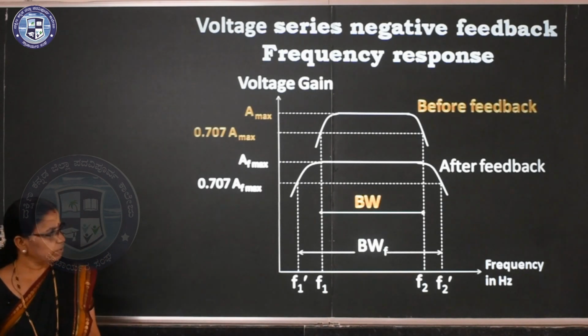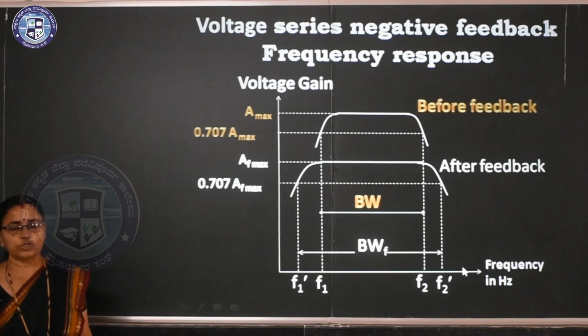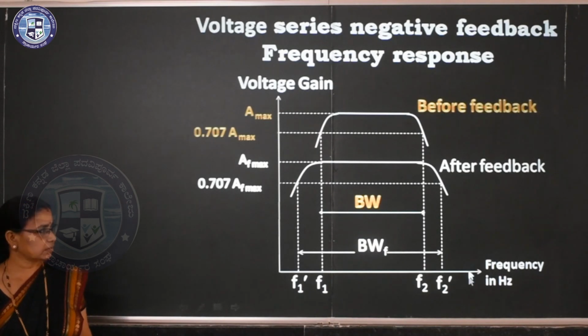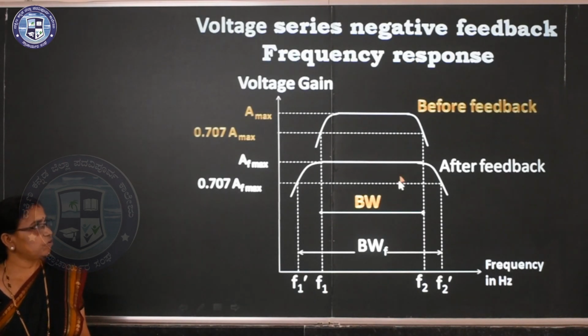So here, the higher cutoff frequency should be more, so it should be multiplied by 1 plus A beta. And the lower cutoff frequency is less, so you have to divide by 1 plus A beta. Bandwidth before feedback is the difference between the higher cutoff frequency and the lower cutoff frequency, F2 minus F1.